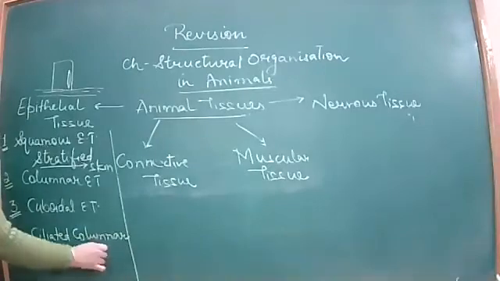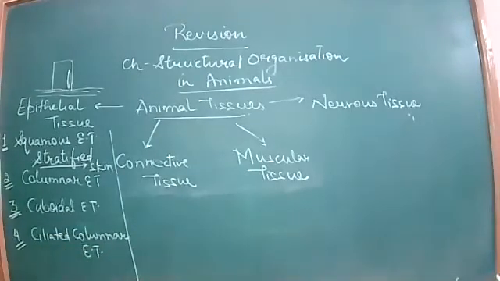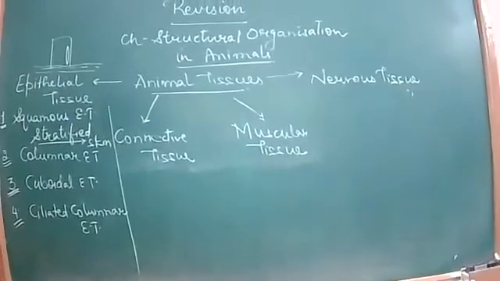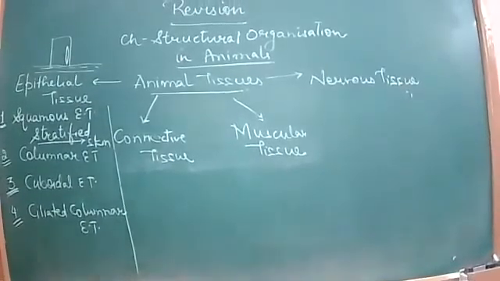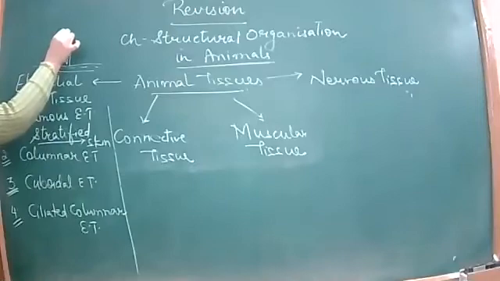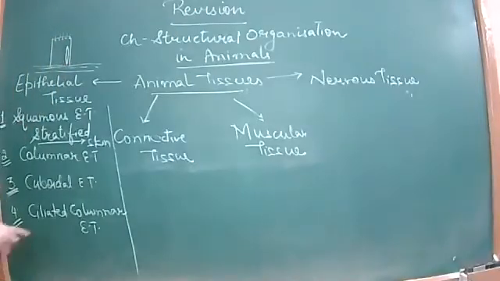What is ciliated columnar epithelial tissue now? Ciliated, as the name is saying, means the presence of cilia over the surface of the columnar epithelial tissue. Here there will be the presence of the basal bodies, from where arise the fine hairy projections called cilia. So that makes a ciliated columnar epithelial tissue.